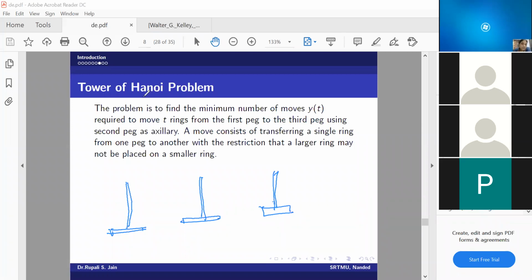It is in the city of Hanoi, so that problem has got the name Tower of Hanoi. So what was the problem? The problem is to find the minimum number of moves, y t, required to move t rings from the first peg to the third peg. Say this is my peg 1, this is peg 2, and say this is peg 3.